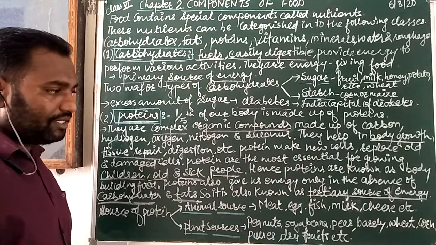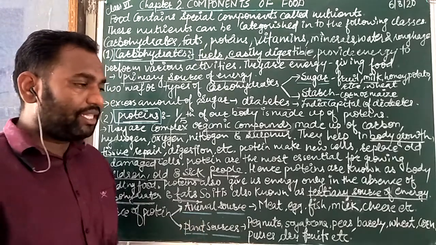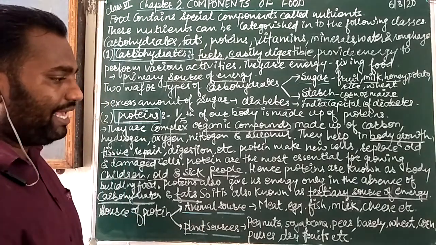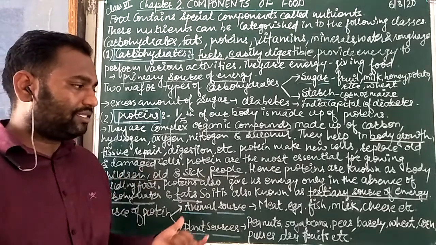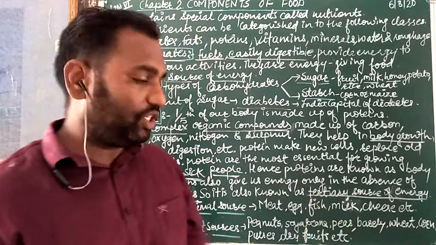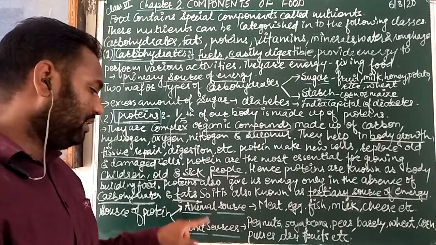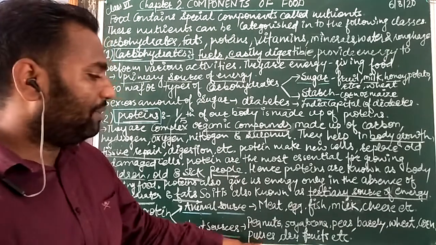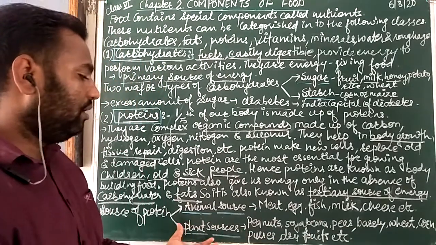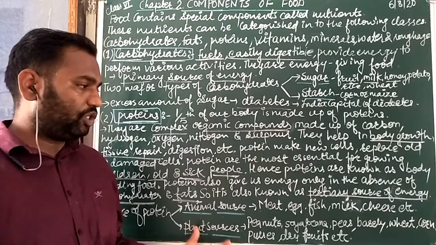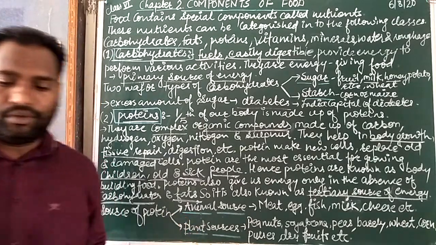So you can now understand what the main sources are from which we obtain proteins. Meat, egg, fish, milk, cheese are the protein rich foods from animal sources, and peanuts, soybeans, peas, barley, wheat, corn, pulses, dry fruits, etc. are plant source foods. They are the plant protein rich foods. Understood? Okay.